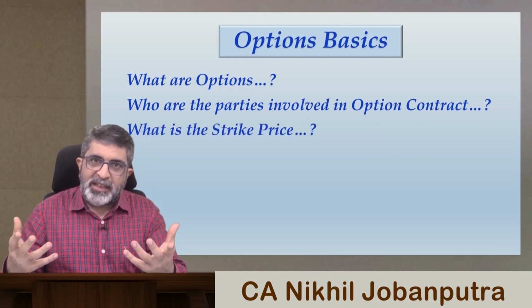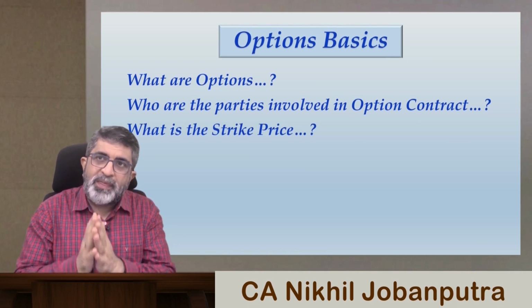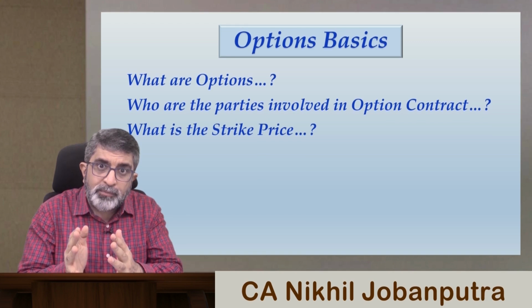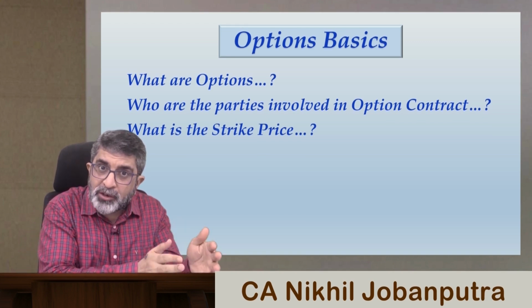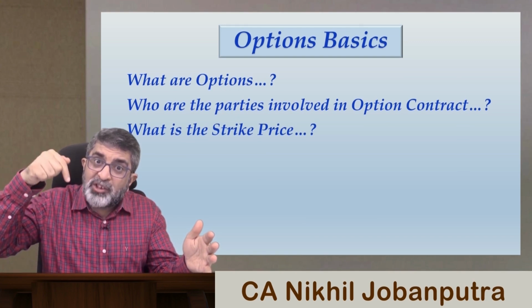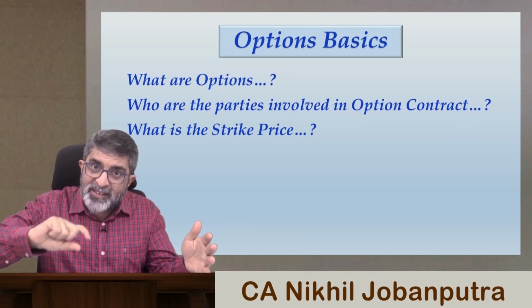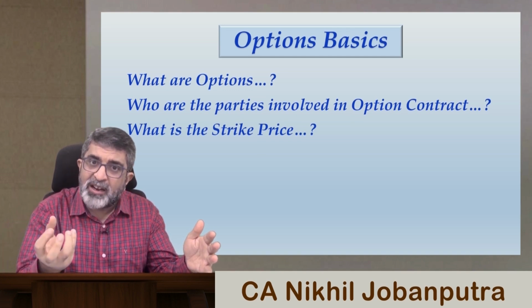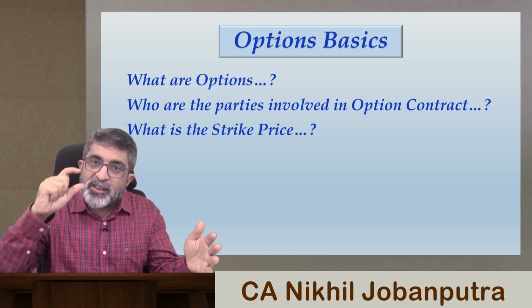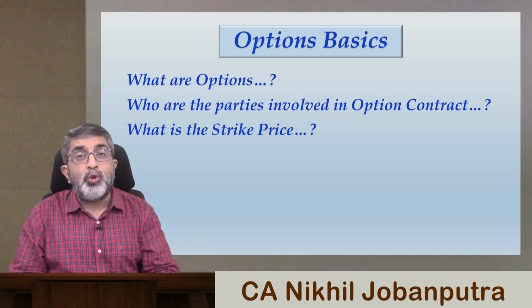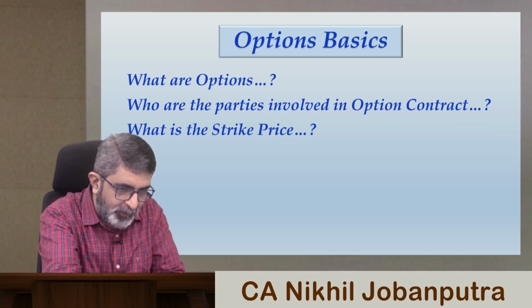What is the strike price? Now you have understood one thing, that derivative contracts are meant for settlement in the future, but at a price which is agreed today. So the price which is agreed today to buy something or sell something in the future, and that something is the underlying, is the strike price. It is also known as the exercise price.